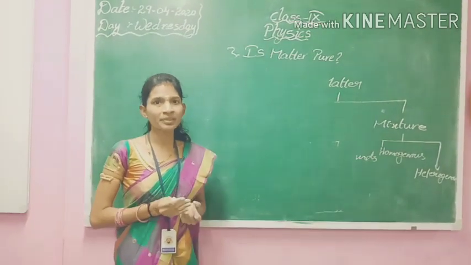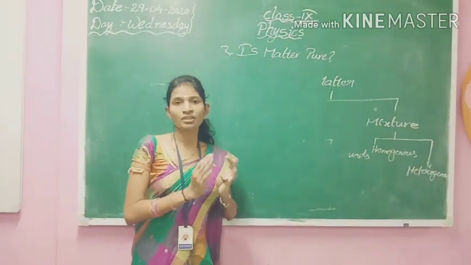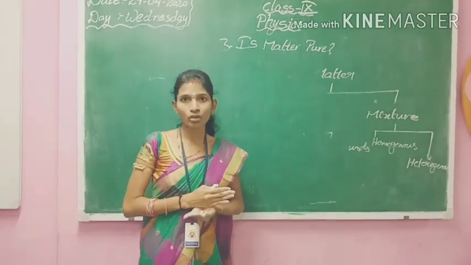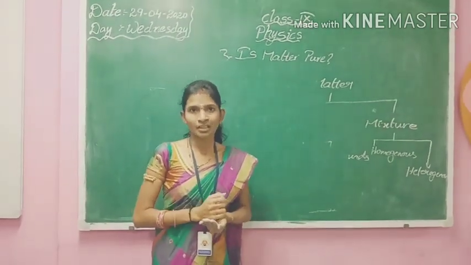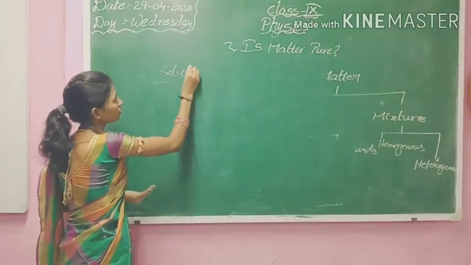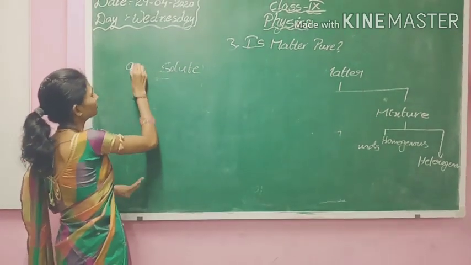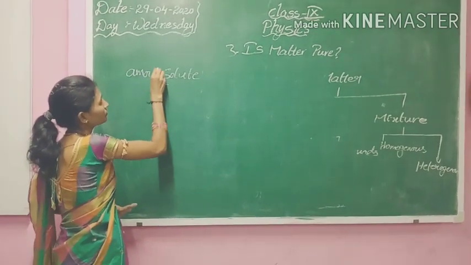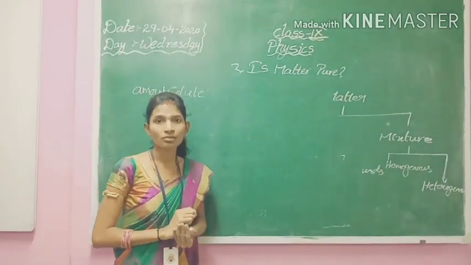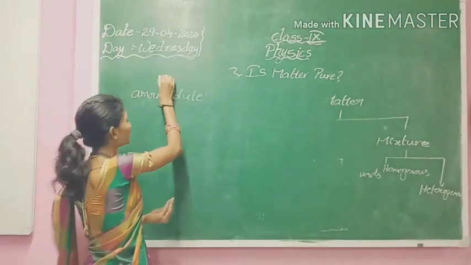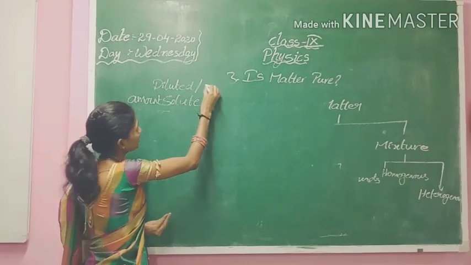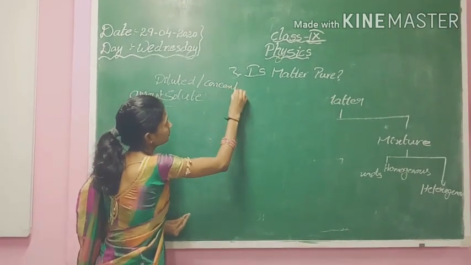So what is the difference between the diluted solution and the concentrated solution? On what basis can we say it is diluted or concentrated? It is completely based on the amount of solute present in the solution. We can say whether it is diluted or it is concentrated.